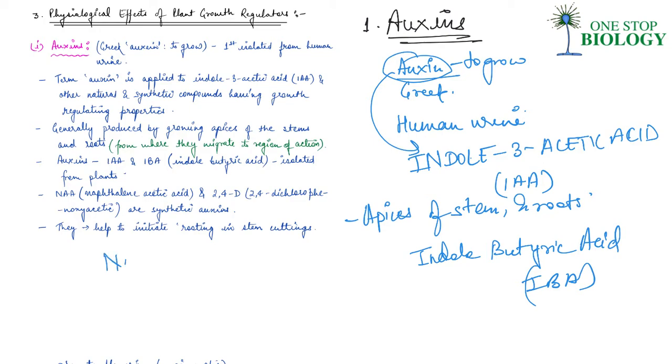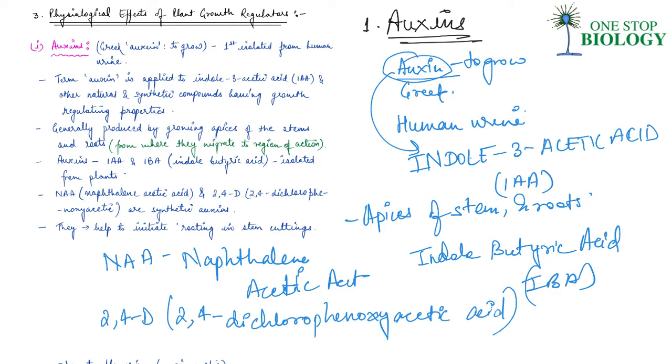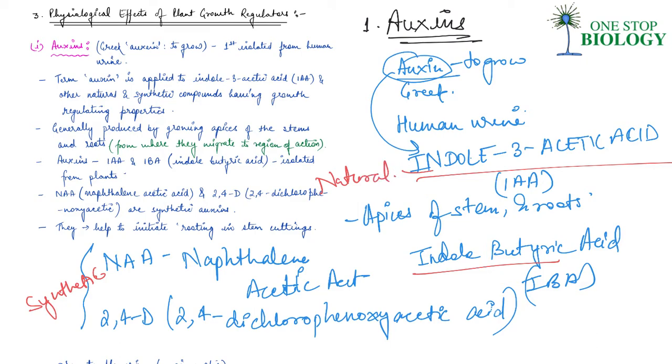Apart from that, if you have heard of NAA, this is naphthalene acetic acid, or 2,4-D, this is basically 2,4-dichlorophenoxyacetic acid. These are synthetic auxins. These are natural auxins, basically isolated from plants.